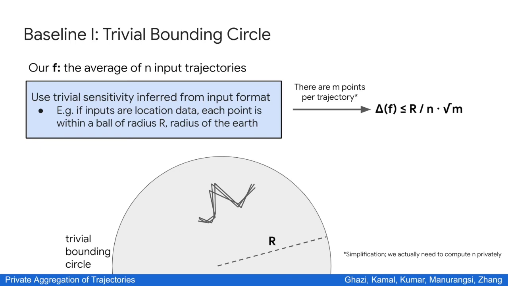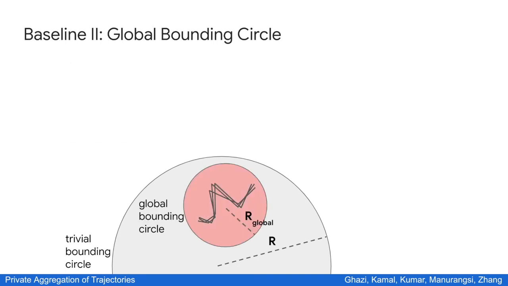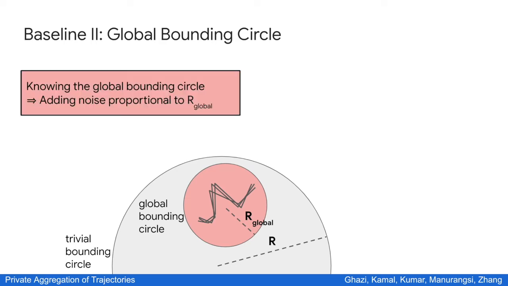Specifically, the trivial bounding circle can be much larger than the area in which the trajectories actually reside. For example, in this case, if we were told this red circle, which contains all the input trajectories, then we would be able to add noise proportional to the radius of this circle, which can be much smaller than the trivial circle that we used earlier. Such a red circle will be called the global bounding circle.